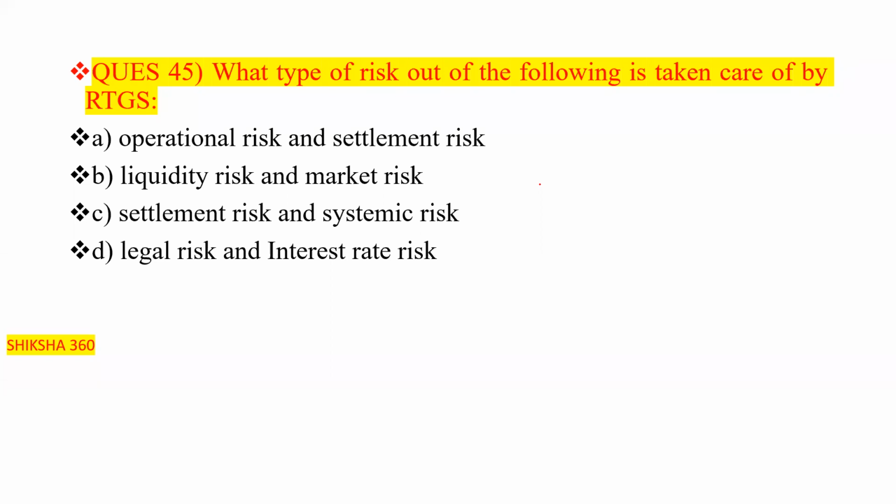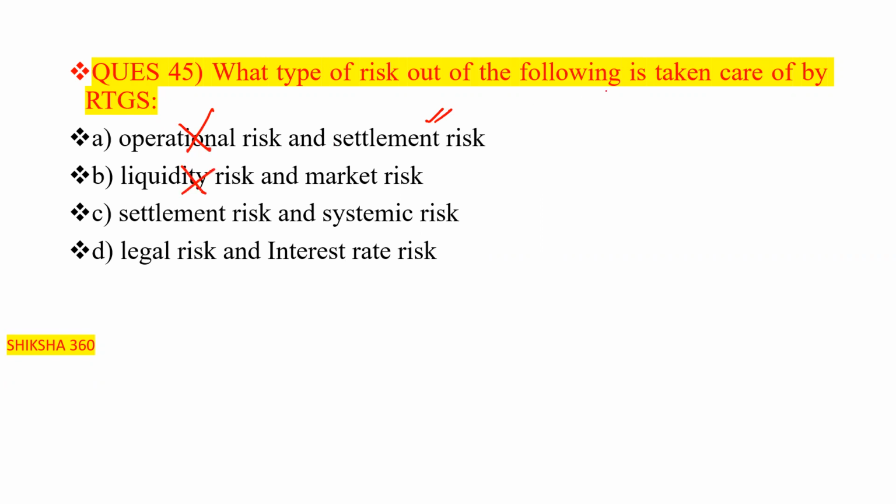What type of risk out of the following is taken care of by the RTGS, real time gross settlement? Which of the following risks are eliminated by RTGS? Settlement risk in the first option is true. Operational risk, there is nothing like that.